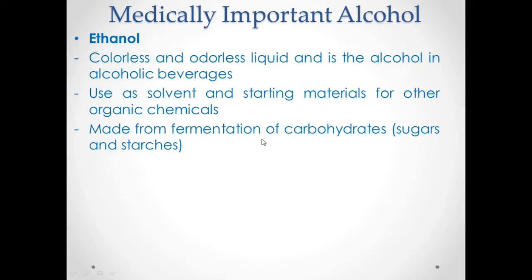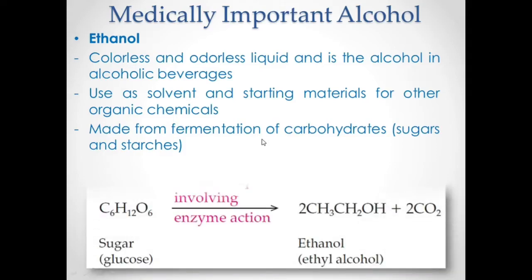That's why if we are going to produce wines, there is a fermentation process so that we can produce ethanol. If you have sugar, for example grapes contain sugars, and you ferment this using yeast, the one that is used in baking, we can ferment sugars to produce ethanol.